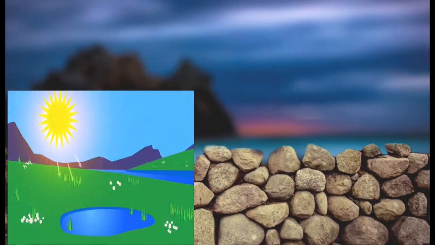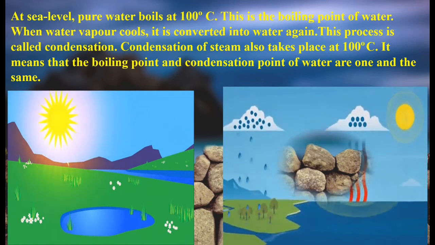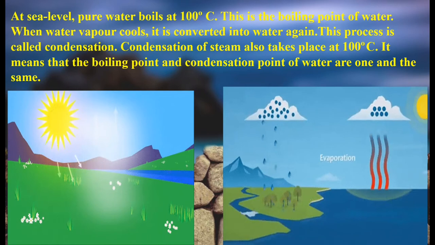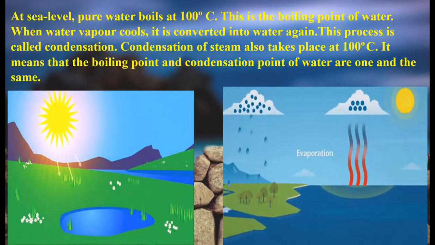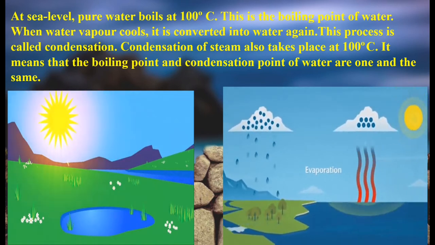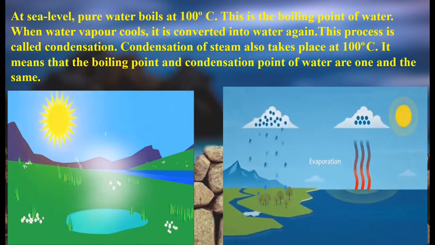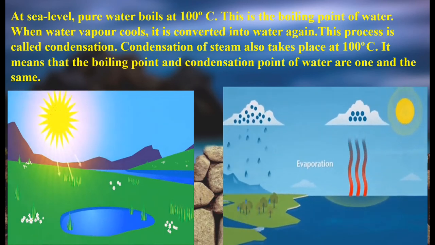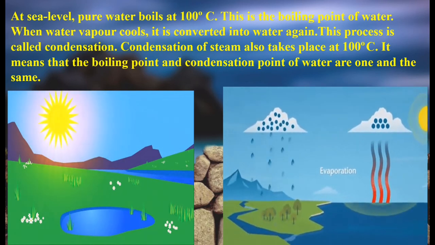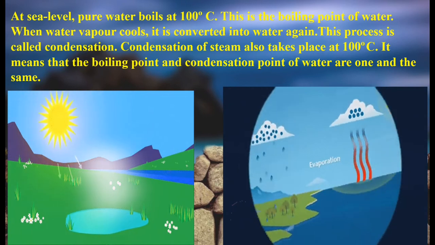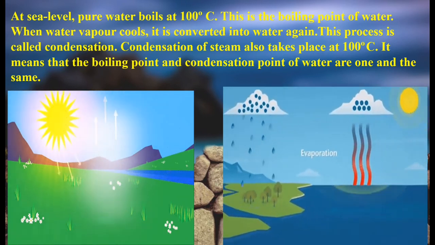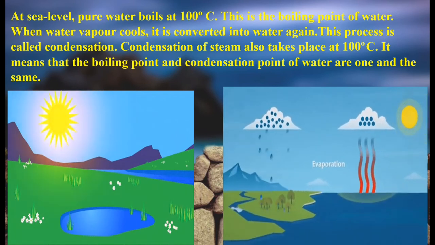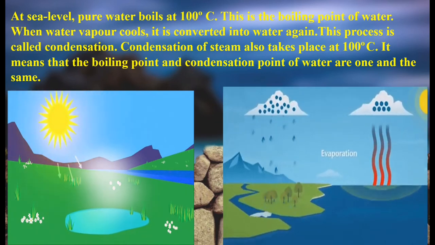The next thing is a very interesting thing that you've already learned during the water cycle. At sea level, pure water boils at 100 degrees centigrade. This is the boiling point of water. Okay, remember this, it is important. The boiling point is 100 degrees centigrade. When water vapor cools, it is converted into water again. As I told you, the gas, when it cools, gets converted into water droplets again. So that process is called condensation.